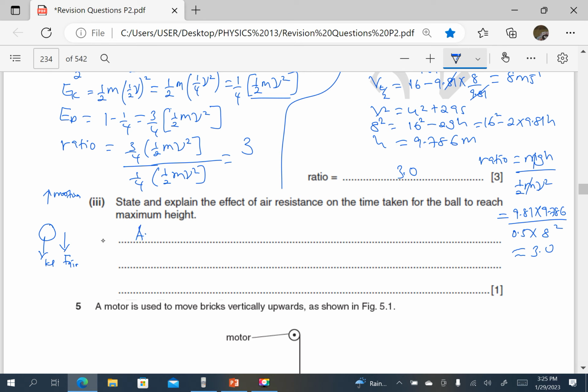So the average resultant force downwards is greater.